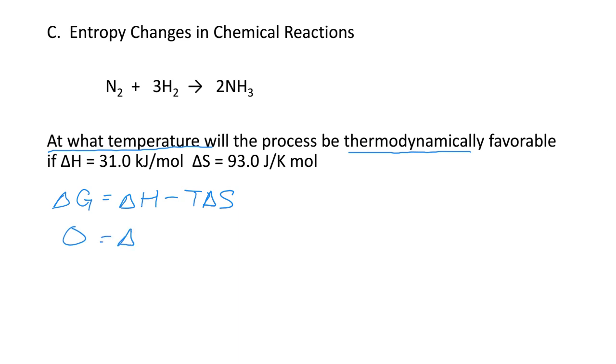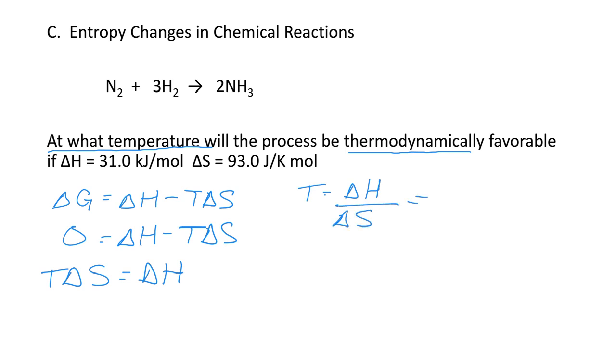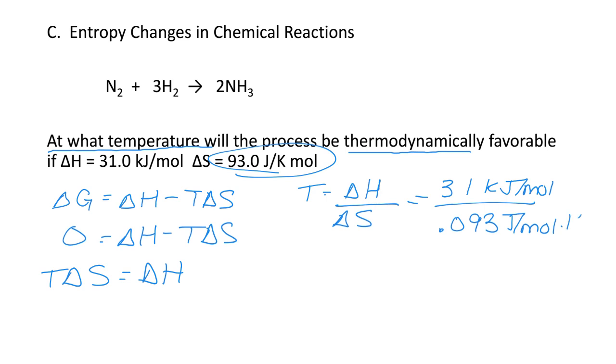So I'm going to go ahead and rearrange this equation first, just like I did last time. So T delta S equals delta H, and temperature will equal delta H over delta S. So delta H will be 31 kilojoules per mole. Let's remember that my delta S value is given to me in joules. So I need to divide that number by 1,000 and get 0.093 kilojoules per mole Kelvin. That's going to give me a temperature of 333 Kelvin.